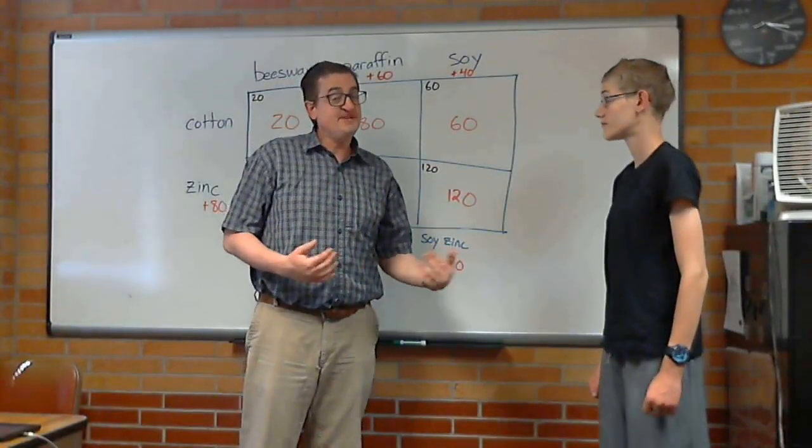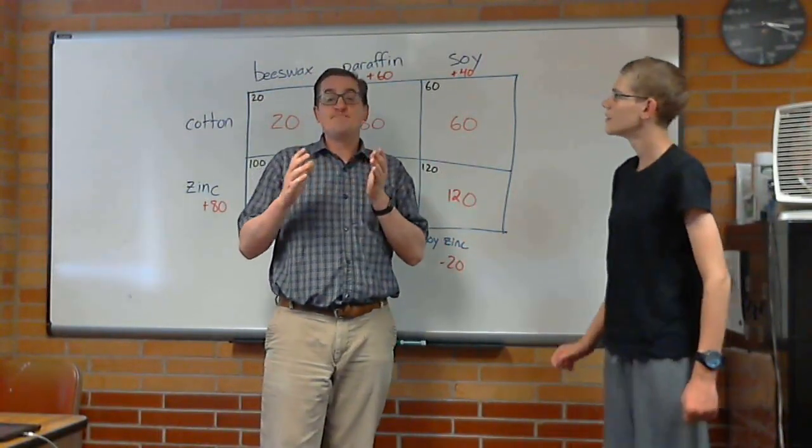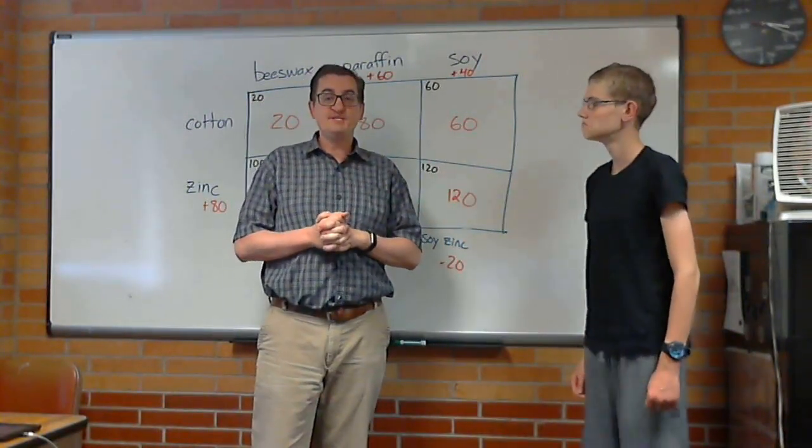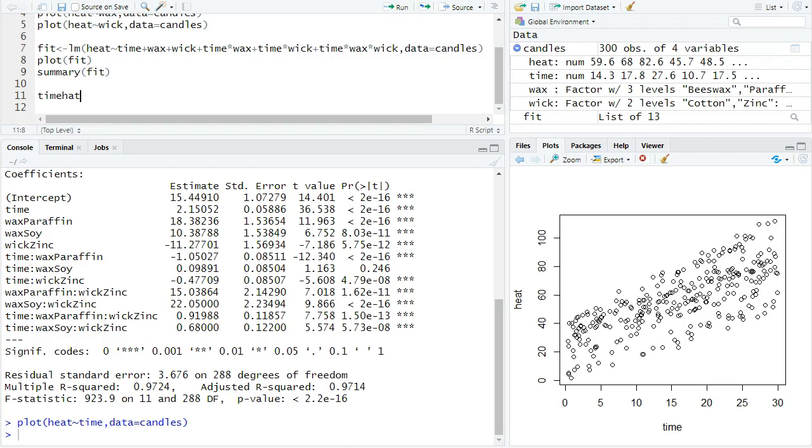And the future of this video is going to be that we're going to make our prediction equations for this data with the candles. To start with, I'm going to make myself a time hat. It's going to be a sequence from 0 to 30. Give it a bunch of dots. And now the hard part. Let me explain how we do this part again.